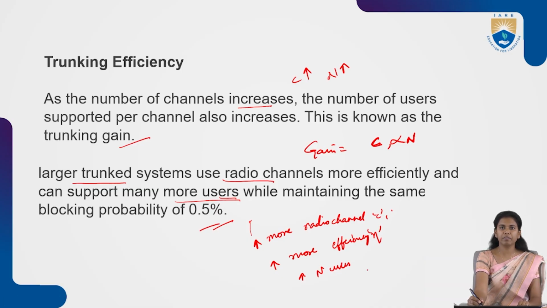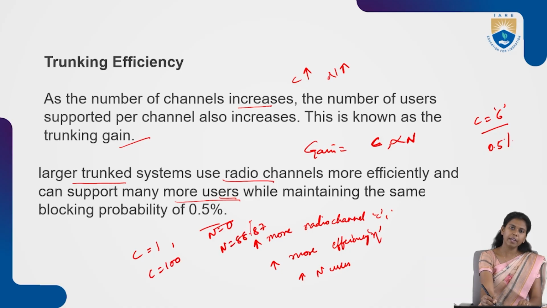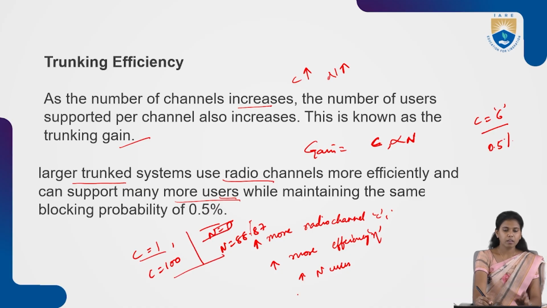Here in the question, they have considered C = 6 channels with a blocking probability of 0.5%. If C = 1, the number of users becomes 0. For C = 100, we see the number of users is 880. This is how the calculations go.